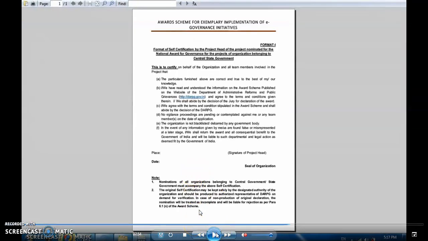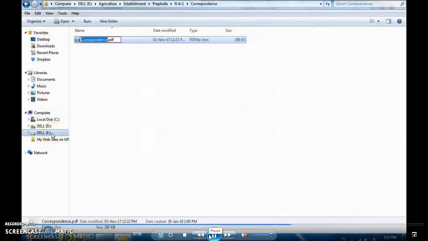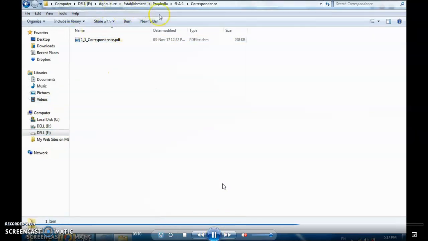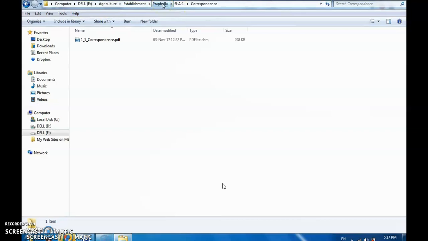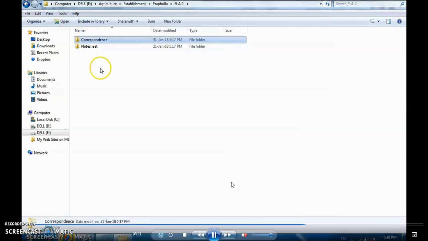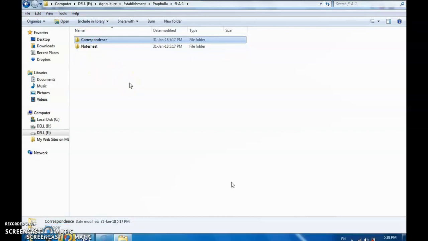Now see, this is the correspondence file. We have to name this file also. It has only one page, so it's not a problem. We can keep the name of the file as 1_1 because only one page is there: 1_1_correspondence.pdf. It's so simple. So I have kept the name as 1_1_correspondence.pdf. So see the structure: agriculture, inside that the section name, inside that the owner name, inside that the file name with FL dash, and then correspondence and note sheet. It's so simple.